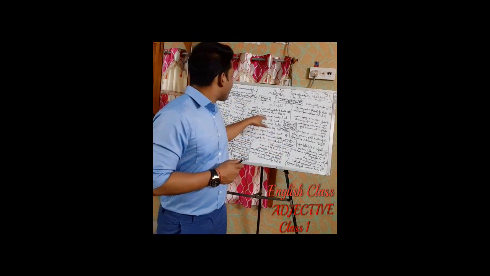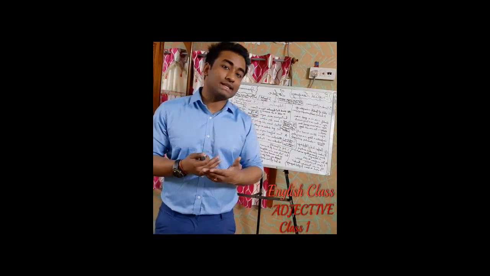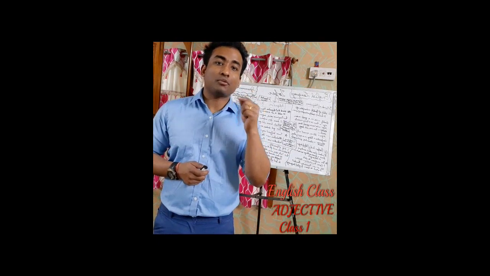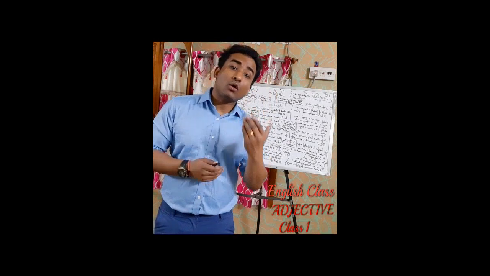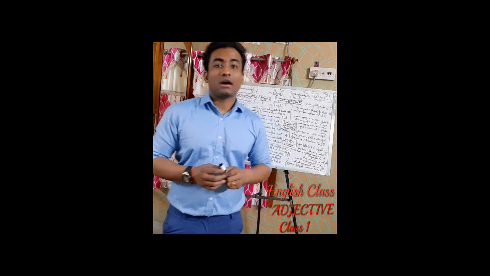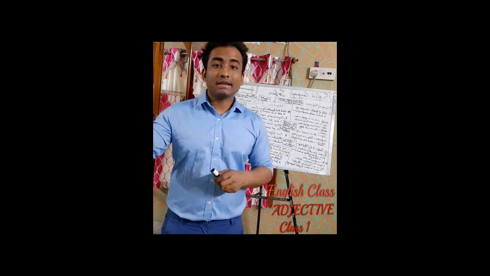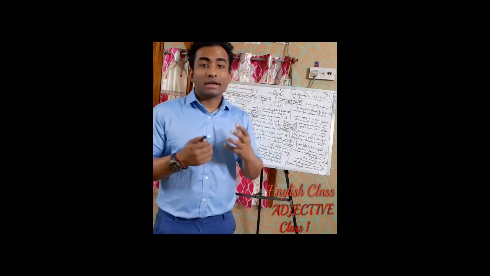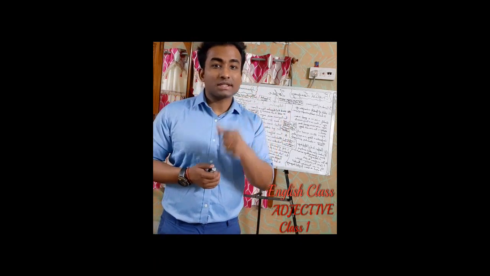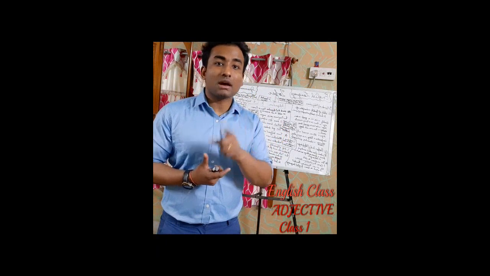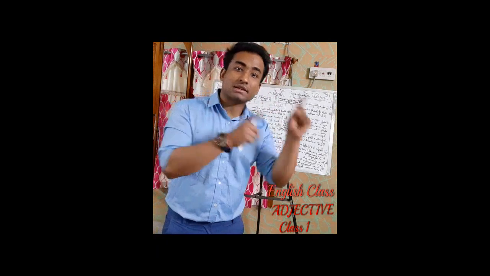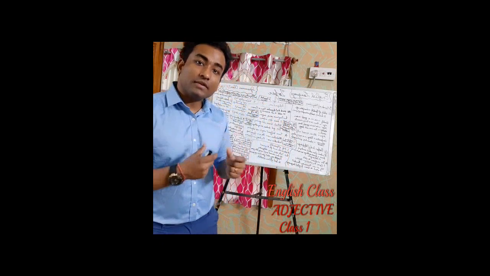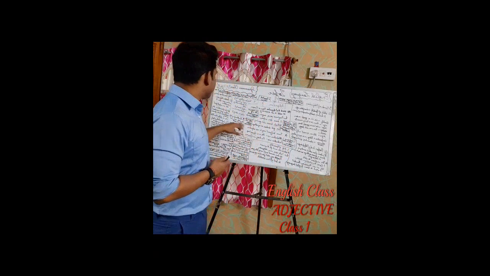So here I can also make an adjective by adding ing, like love. I will remove the e and put ing. Loving. Loving can also be an adjective. How? If I say he is a loving person, obviously here I'm talking about the person. The person is a noun. So which kind of person? Loving person. So obviously here loving is describing that person. That's why loving is an adjective.